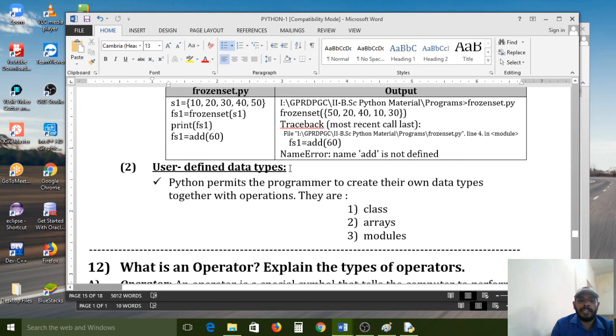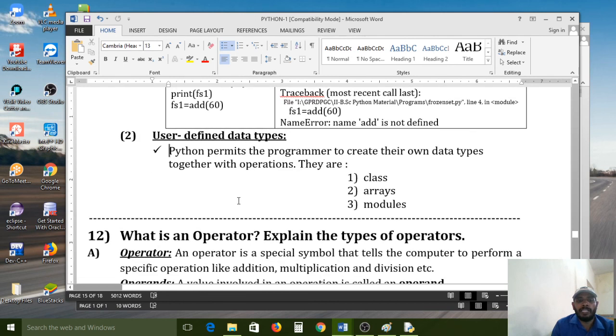Next, user defined data types. Python permits the programmer to create their own data types together with operations. That means if you want to create your own data type based on the given built-in data types, by taking the help of those predefined data types, we can also create our own defined data types. Class is one data type, arrays is also one, modules also one of the data types.